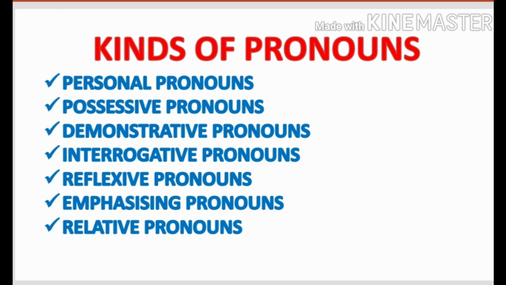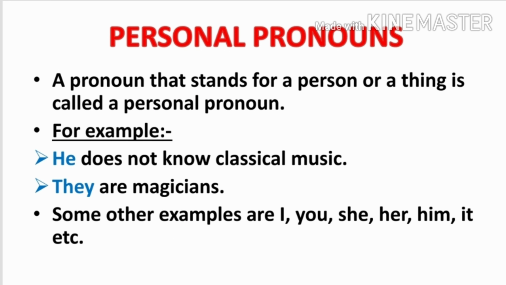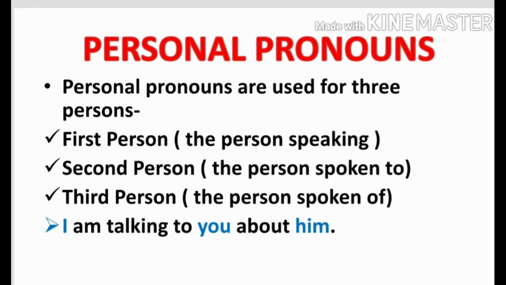So now let's learn about personal pronouns. Students, personal pronouns are the most important types of pronouns. A pronoun that stands for a person or a thing is called a personal pronoun. For example, he does not know classical music. They are magicians. In these sentences, the words he and they are personal pronouns. Some other examples are I, you, she, her, him, it, etc.